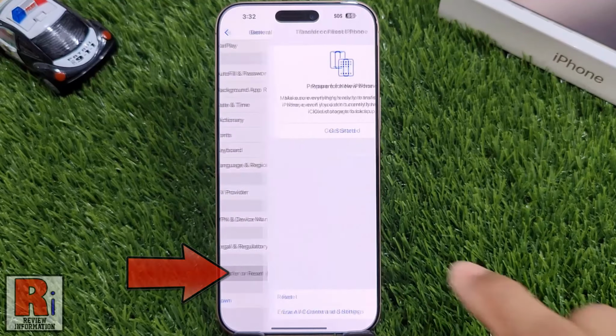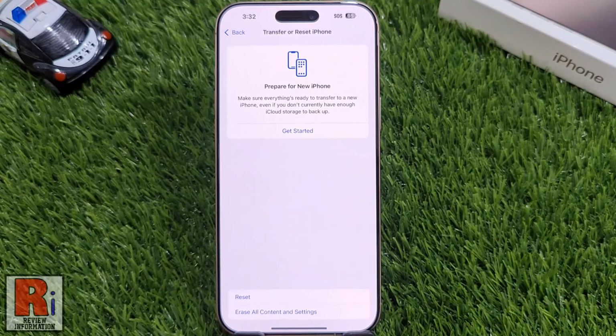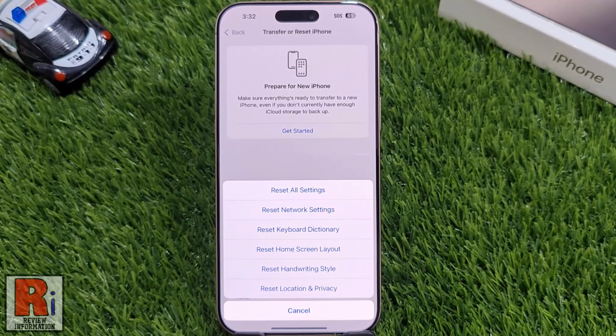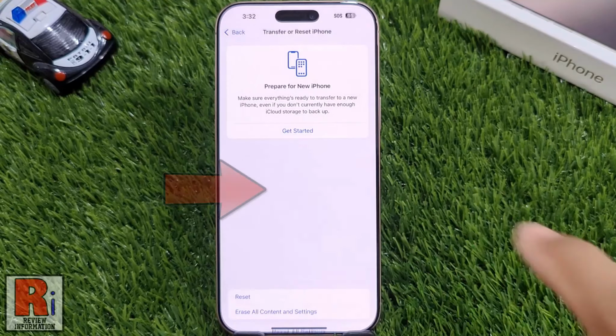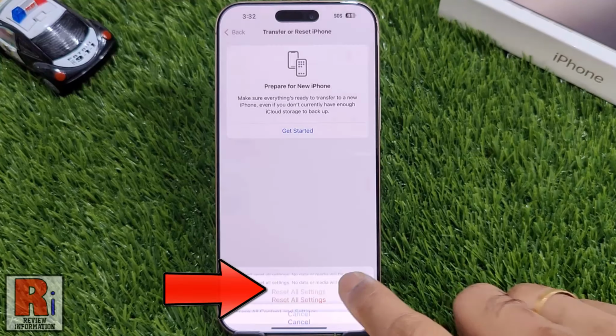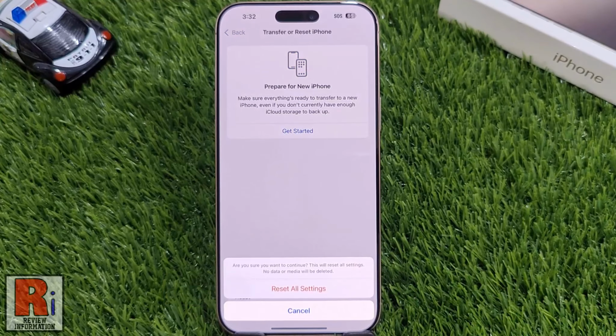Tap on it. From the menu that appears, select Reset. Another menu will pop up from the bottom. Select Reset All Settings. Tap Reset All Settings again to confirm. To finalize your decision, tap Reset All Settings once more.